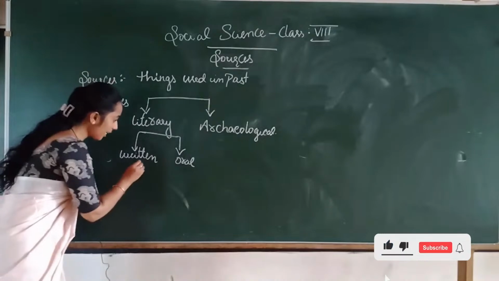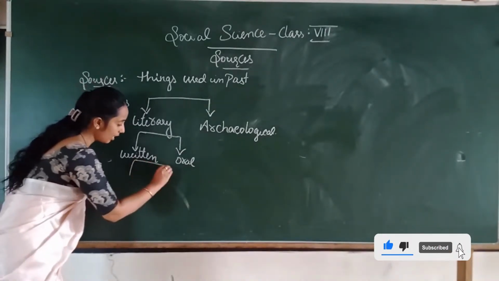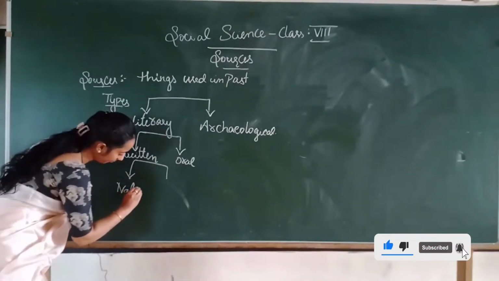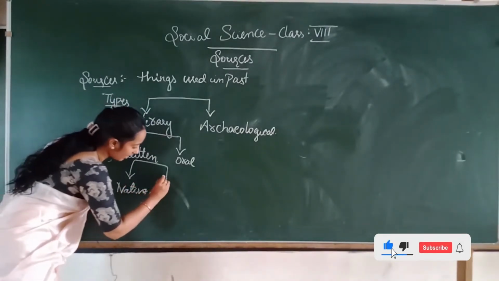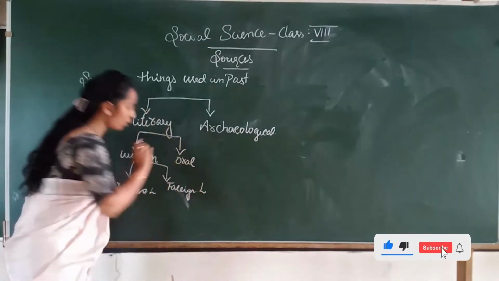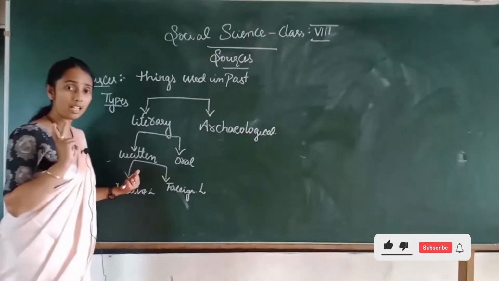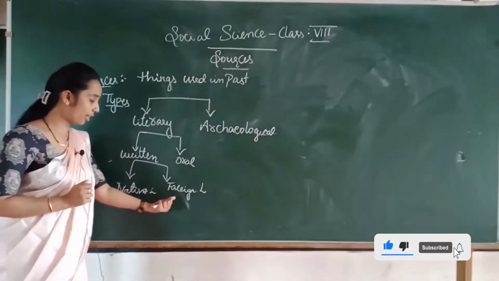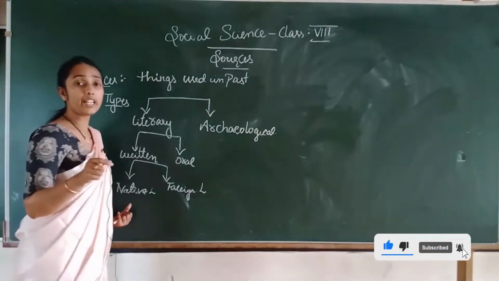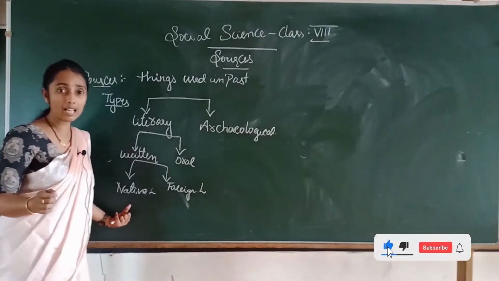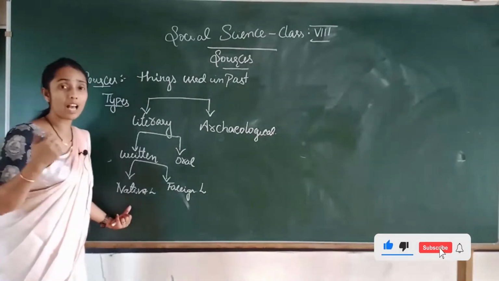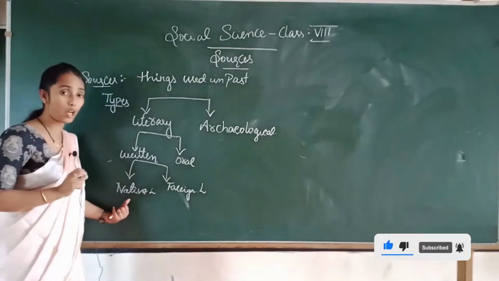When literary sources are classified as written sources, again there will be two types, that is native literary, another one is foreign literary sources. So children, literary sources are again two types, native literature and foreign literature. Native literature is sources that are produced by a native writer in a native language, such as Kalidasa's Shakuntala and Kautilya's Arthashastra. Children, I hope this is clear.